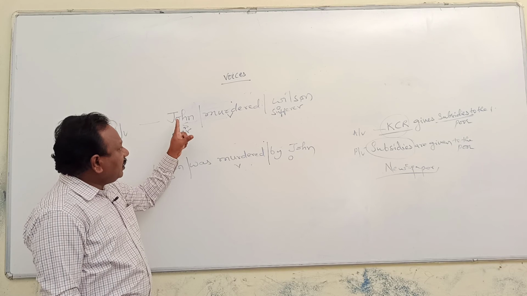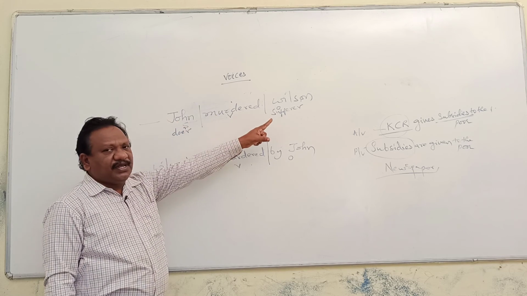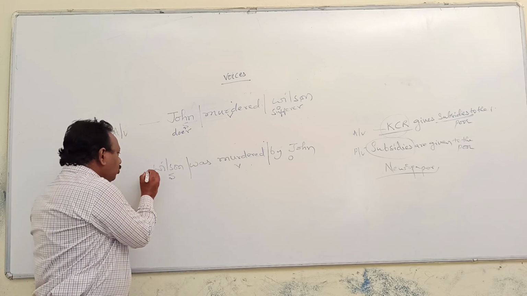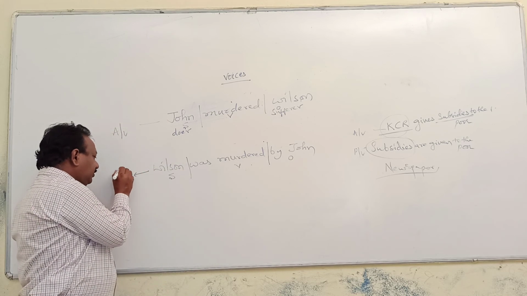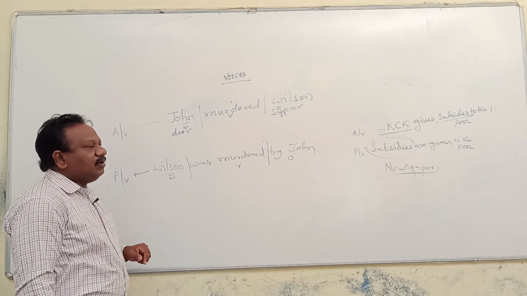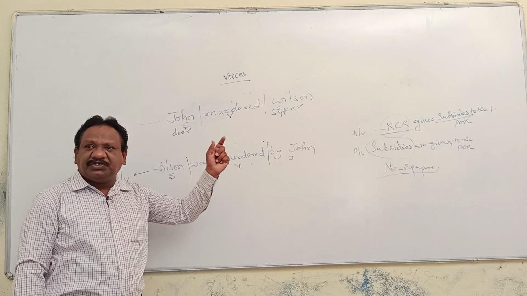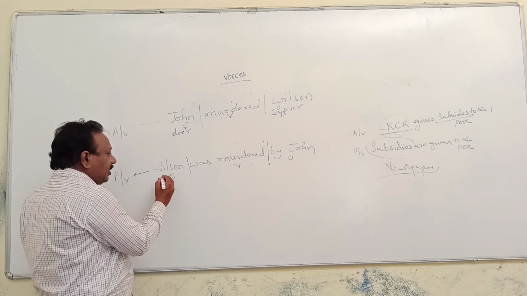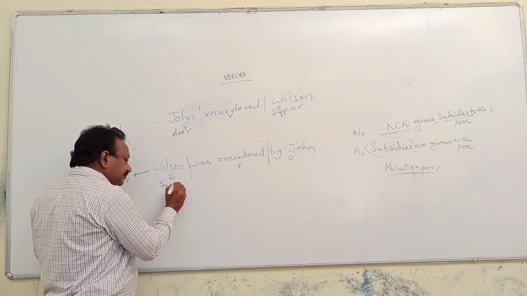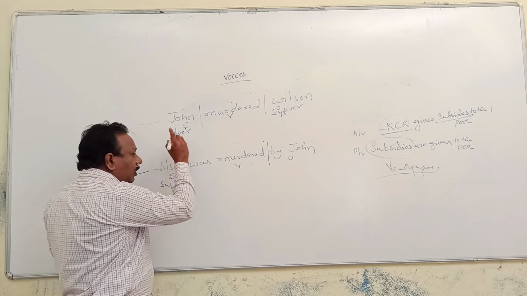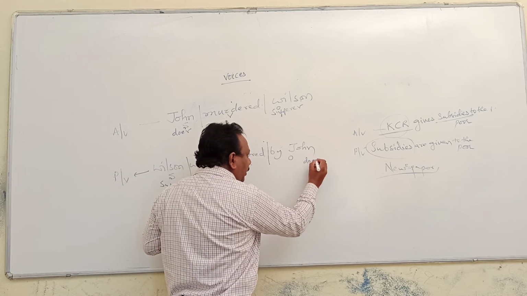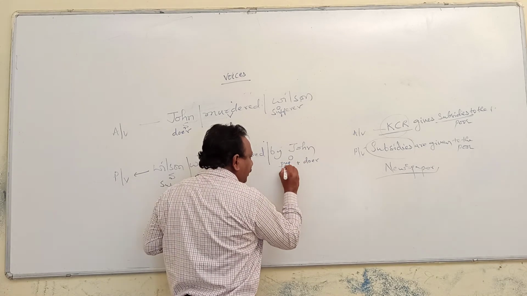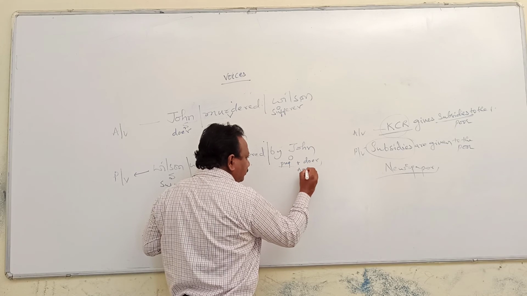When the doer of an action is in subject place, those sentences can be taken as an active voice sentence. When you are coming to the passive voice, what is meant by passive voice? When the sufferer of an action is in subject place, those sentences can be taken as a passive voice sentence. Here Wilson is a sufferer. Who is the doer? John is the doer. And John, the doer, is accompanied with a preposition, and here it can be labeled as an agent.